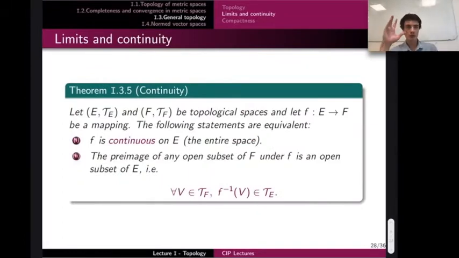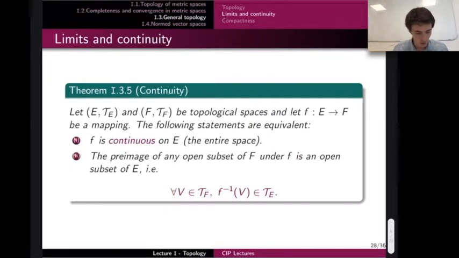If you can remember two things about this section about general topology, it's the definition of a topology, which I suggest that you compare later to the definition of a sigma algebra in measure theory. And there is this theorem which characterizes continuity of functions. So not continuity at one point, but continuity everywhere in my topological space. And this very much looks like the definition of measurability of functions that we will see later.